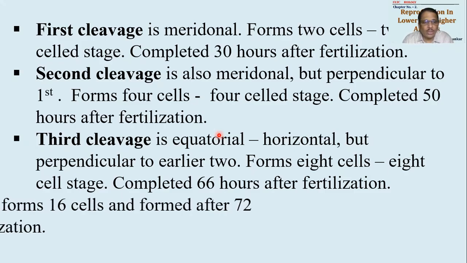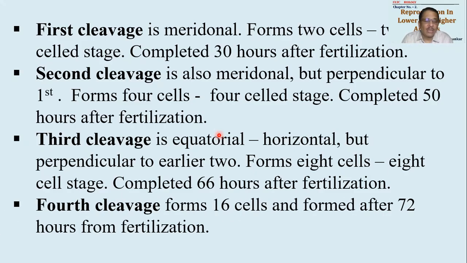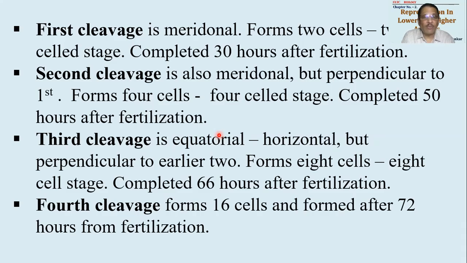Then comes fourth cleavage, that is called the 16 cell stage. Okay. In this, each and every cell of these 8 cells of third cleavage, में 8 cells बने थे ना, 8 cells बने थे. Each cell will make its copy so that the number of cells doubles, and it will form the 16 cell stage. This will take place 72 hours from the time of fertilization.